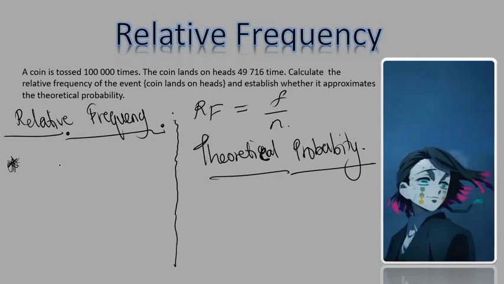Now, I want us to start with theoretical probability. According to theory, whenever you're tossing a coin, you have 2 outcomes. Let me write it here. Those 2 outcomes are heads and tails, right?